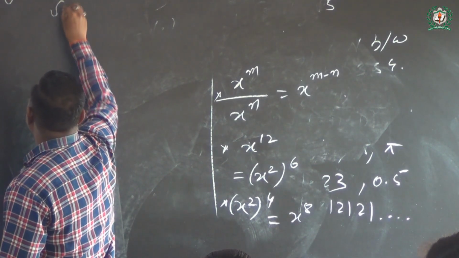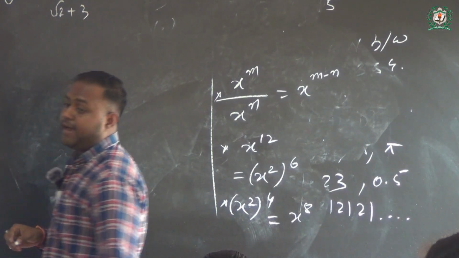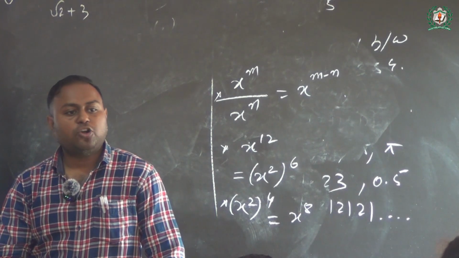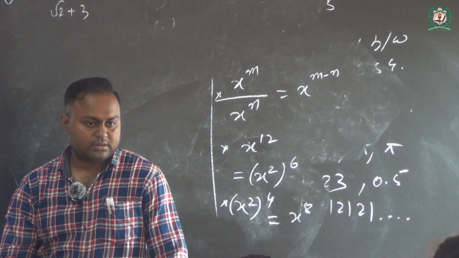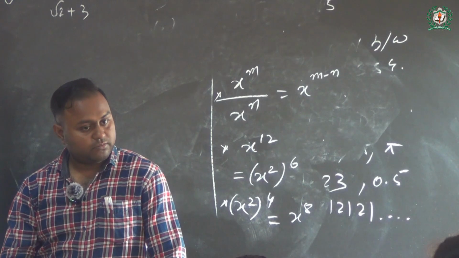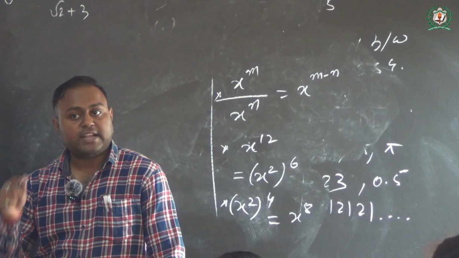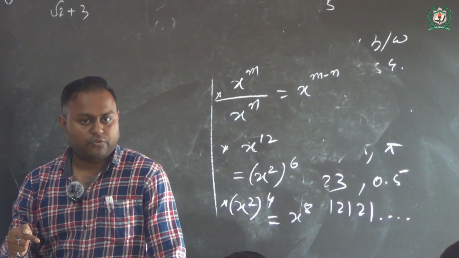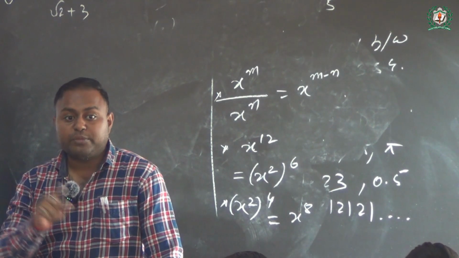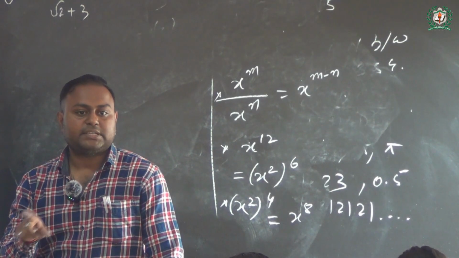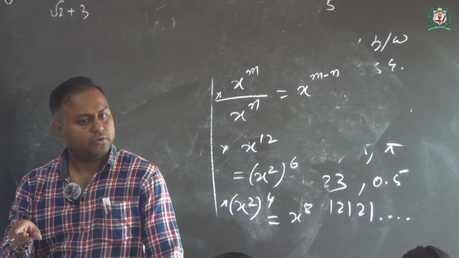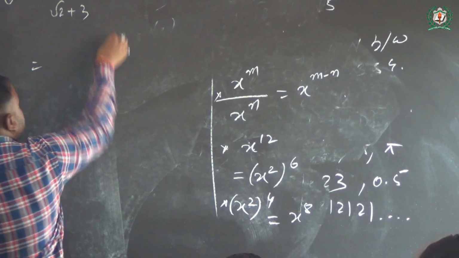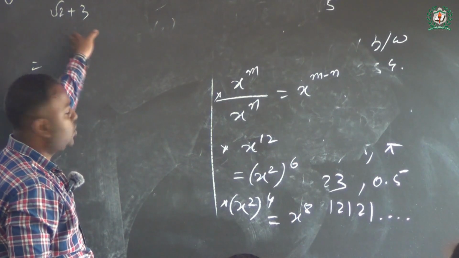At the very beginning of this session I taught you already that an irrational number in the denominator cannot form a proper number. That is the reason we always rationalize the denominator, to remove the irrational number from the denominator. Is that clear, class? So you see, we have 1 by root 2 plus 3.